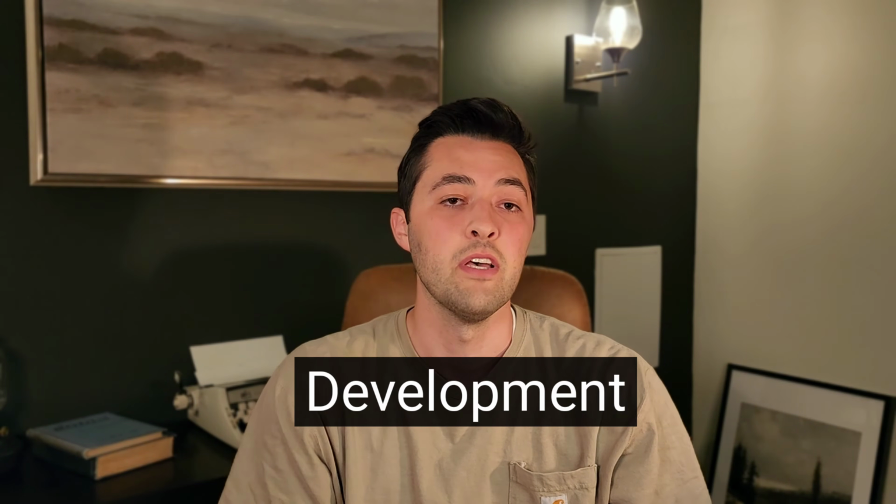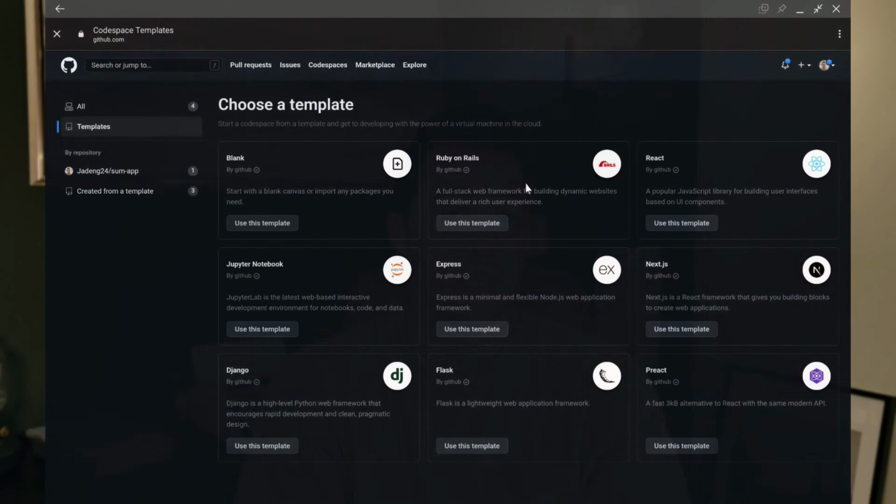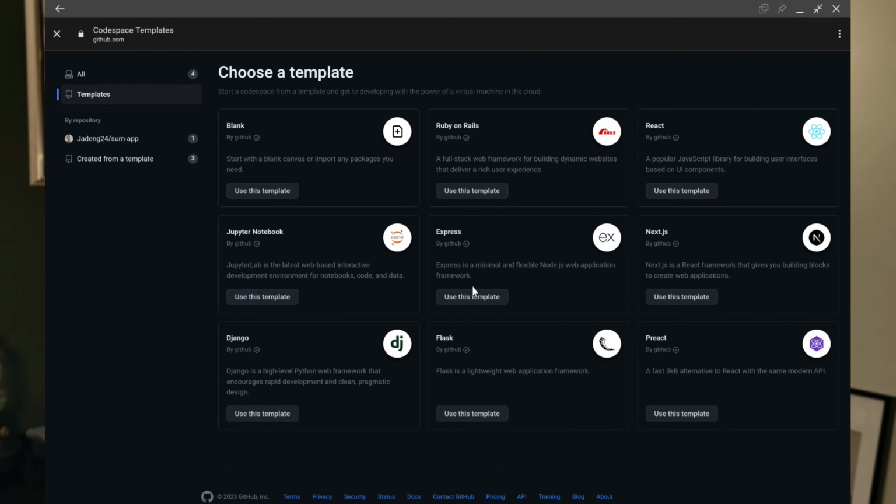First of all, let's define what GitHub Codespaces is. Simply put, it's a code-based development platform allowing you to code, build, and debug your applications using a web browser. It's like having a virtual machine running on a remote server, but without any of the setup or maintenance. Codespaces is fully integrated with GitHub, which is super nice, and that means you'll be able to access your repositories, get your pull requests out, and view issues directly from the web-based IDE.